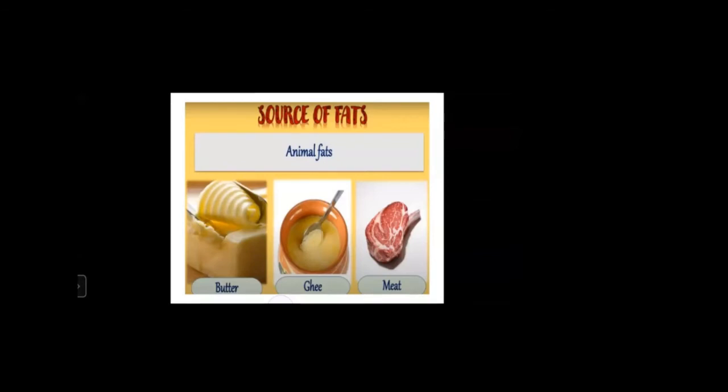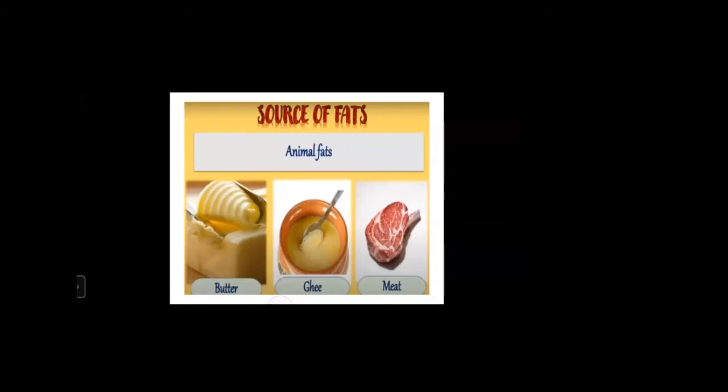So carbohydrate and then fats. Our body needs fat also in some quantity. So we make vegetable in a small quantity of oil. We apply some ghee on our roti. Our mother applies the desi ghee on our roti. Then we also must have butter, meat. So fat is also important in our body because they act as a lubricant for the proper functioning of our bones.